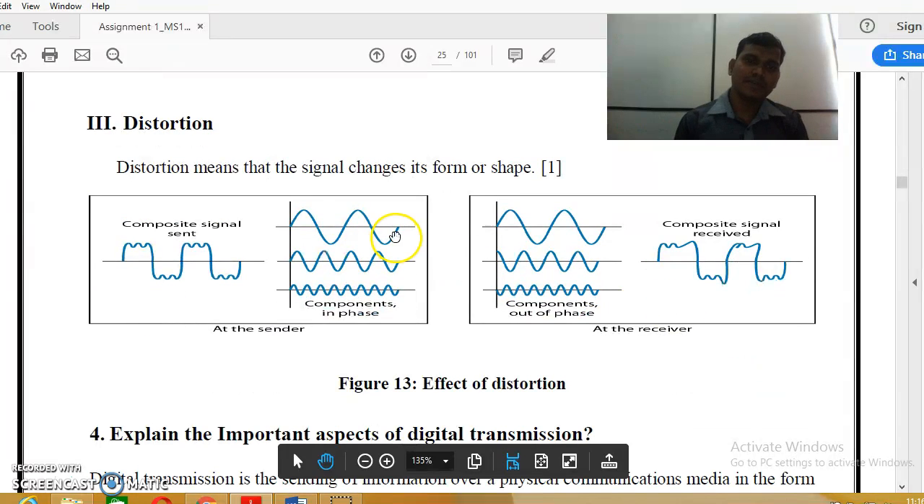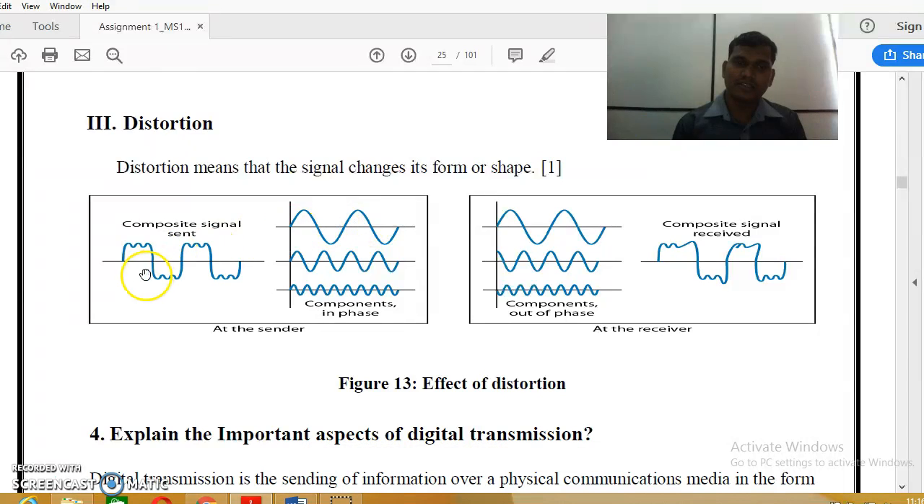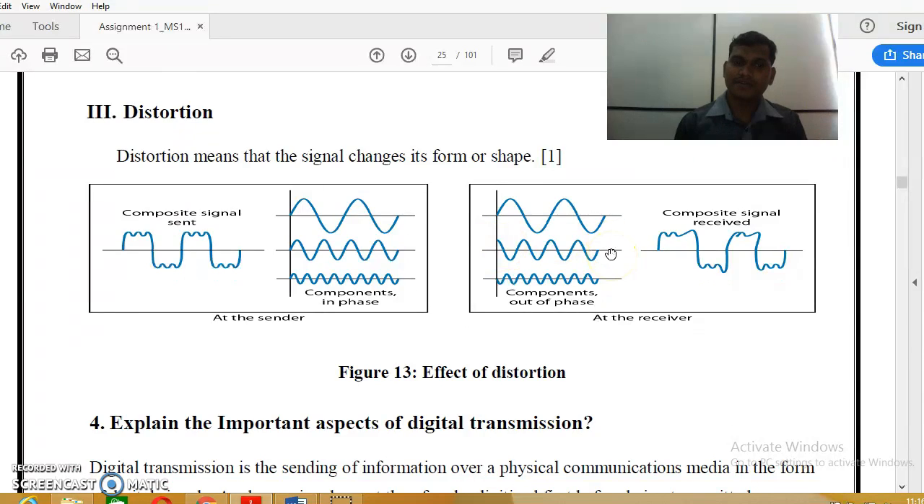Distortion. Distortion means that the signal changes its form or shape. Right? It is changing in form or shape at the receiver. Now you can look at this figure. It is changing the form, right?